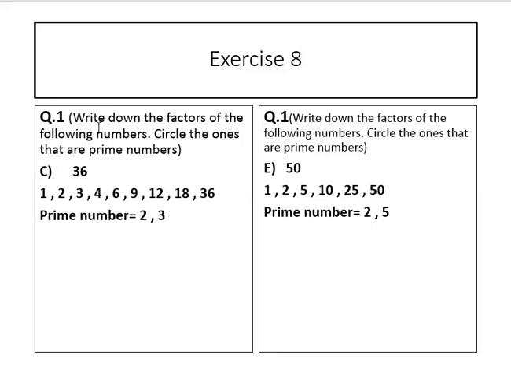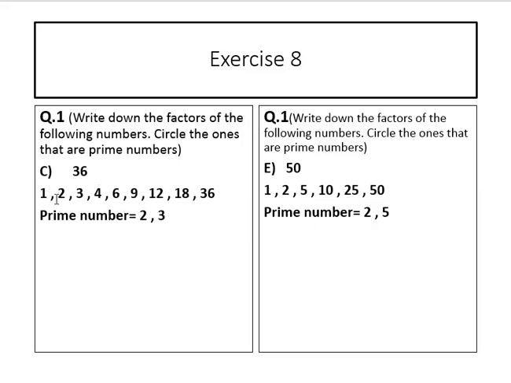Exercise 8. Question number 1. Write down the factors of the following numbers. Circle the ones that are prime numbers. Part C, 36. Prime numbers. A prime number is a number that is divisible only by itself.